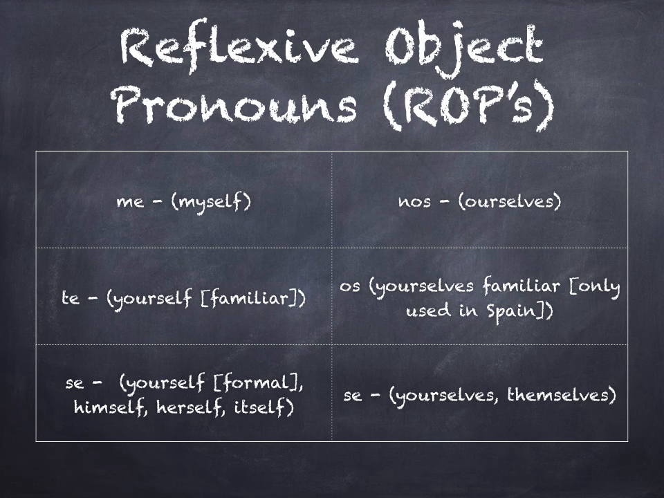Nos, ourselves. Os, remember, vosotros only used in Spain, yourselves familiar. Se, yourselves or themselves. And notice we put them in the same order we put our verbs in. Me always goes with the yo form. Te always goes with the tú form. Se always goes with usted, él, ella. Nos always goes with nosotros. Os always goes with vosotros. Se always goes with ustedes, ellos, ellas.